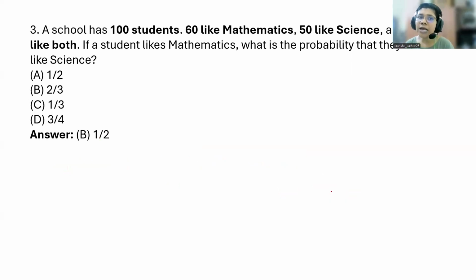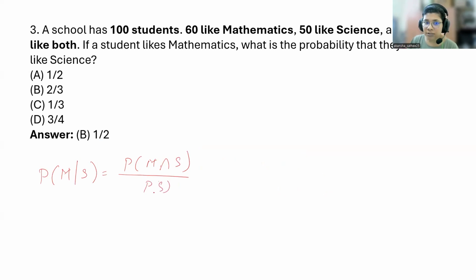Next, a school has 100 students. 60 like maths, 50 like science and 30 like both. If a student likes maths, what is the probability that they also like science? So probability of math given science you have to compute. It is math intersection science divided by probability of science. Similar problem we did. So just go through the slides again.